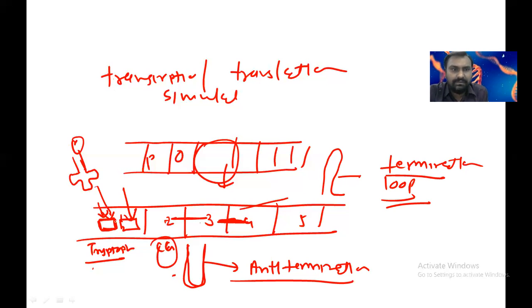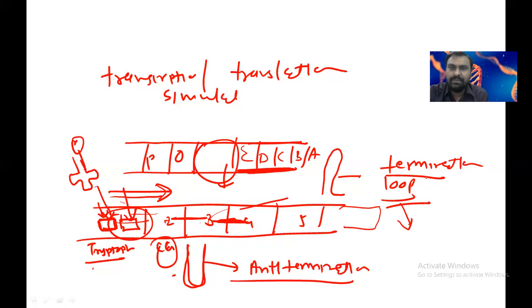As tryptophan is available, the ribosome will move continuously. Okay, so the ribosome will come to the second segment. So there will be formation of a loop between segments 3 and 4, which is a terminal loop. And ultimately, as we know, here there are structural genes, so the transcription or translation of this protein will be stopped. So when tryptophan is available, a terminal loop is formed, and ultimately these genes will not form the proteins EDCBA.